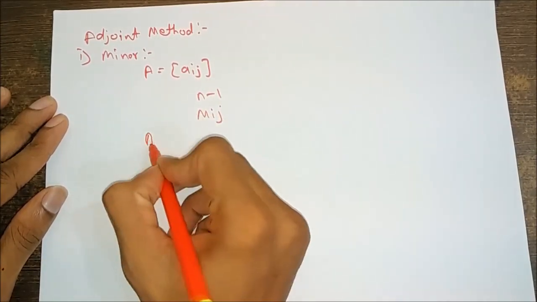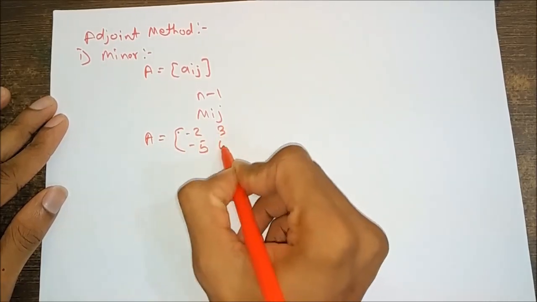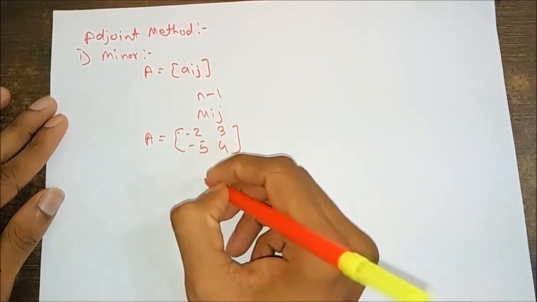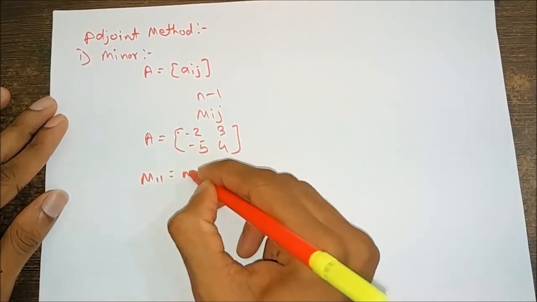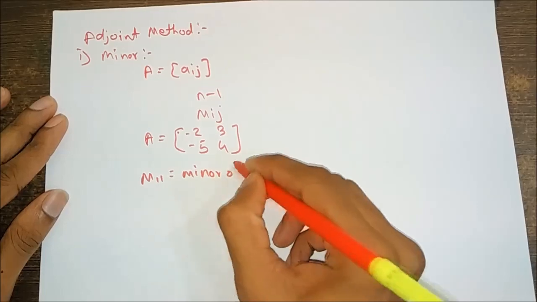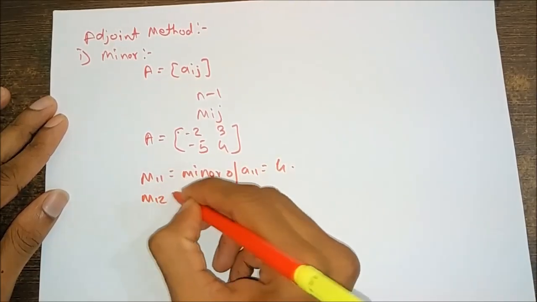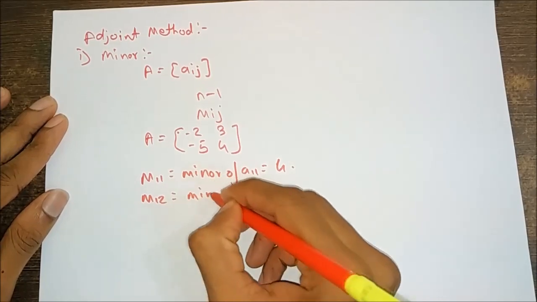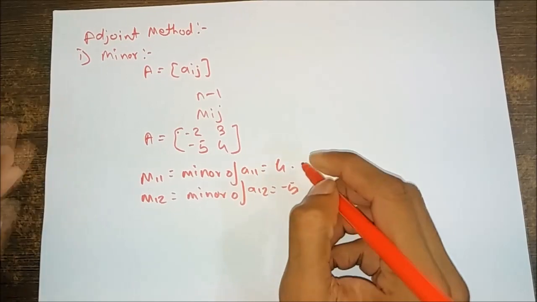For example, if we take A equal to minus 2, minus 5, 3 and 4, then M of 11, the minor of A11, is equal to 4. In the same way, M12, that is the minor of A12, is equal to minus 5.